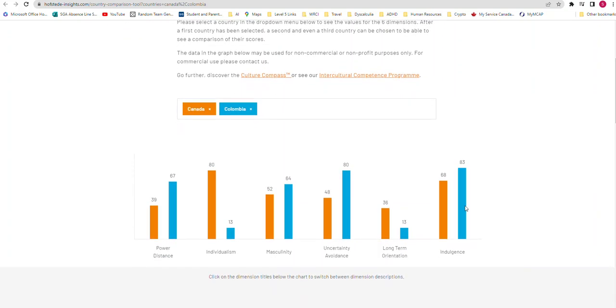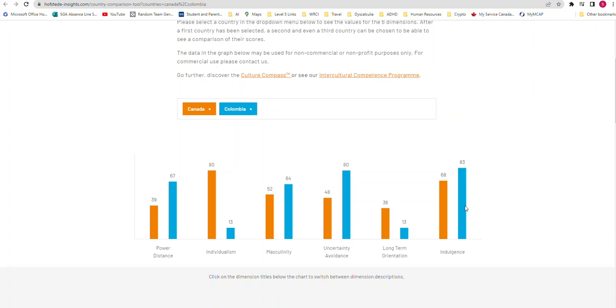If you come down, you'll see that there are numbers associated with each of Geert Hofstede's dimensions of culture. So you can see that Canada has very low power distance, so very low hierarchy. But in Colombia, it's higher still. So that means there's a little more deference to supervisors, or people who, in society, accept that there are higher and lower positions. Okay. Individualism in Canada is high, but it's not so in Colombia.